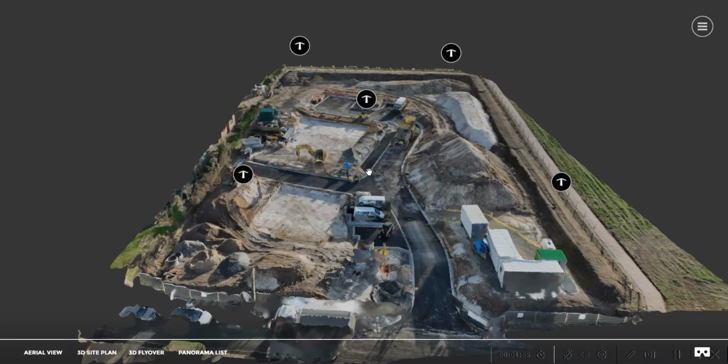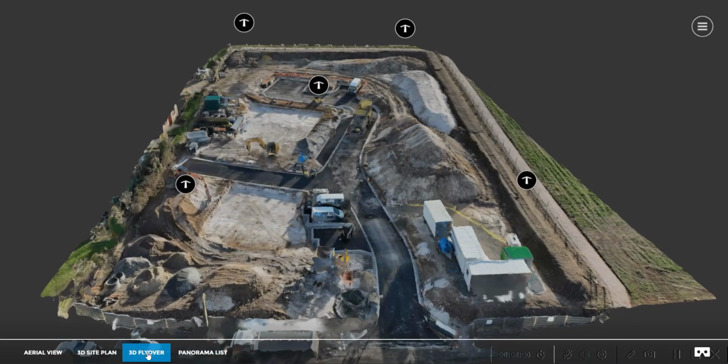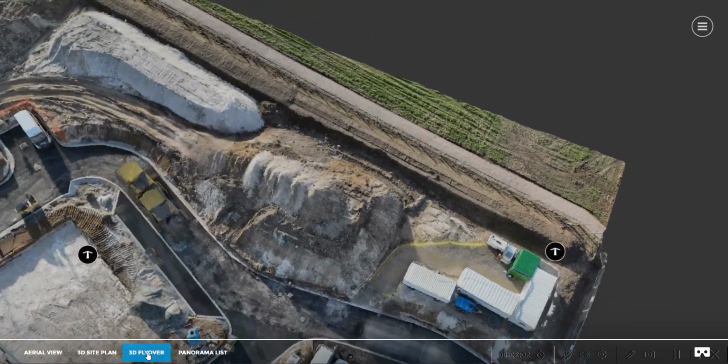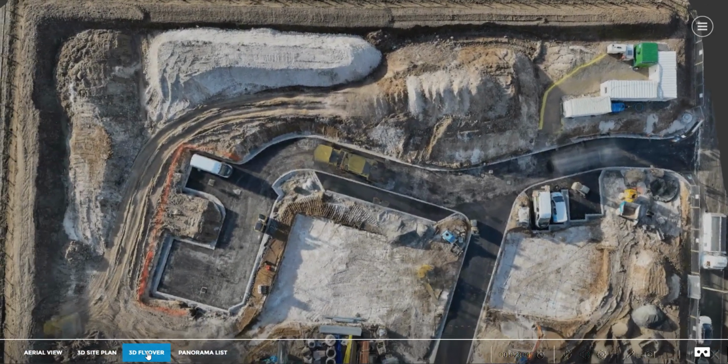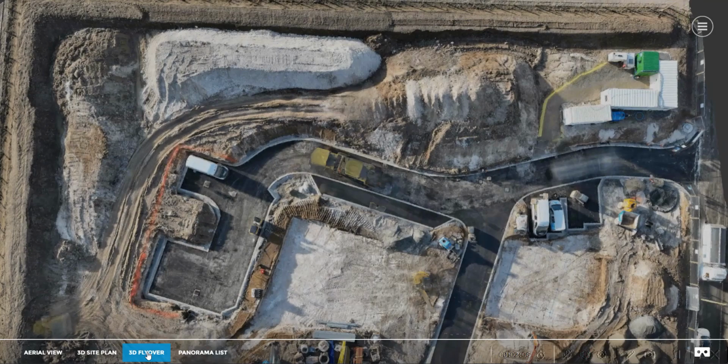Click the left hand 3D flyover button on the bottom left hand side of the screen and it will take you through a 3D pre-programmed flyover of the construction site.